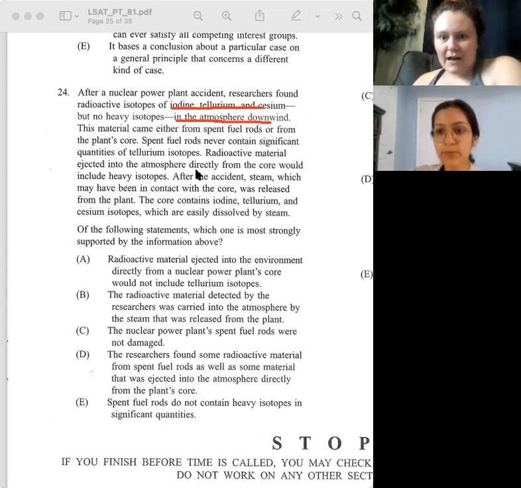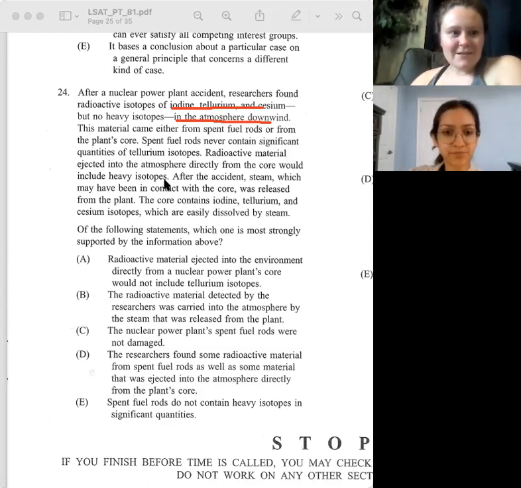Is that a good example of how pausing helps? Yeah, awesome. Go ahead. Oh, I guess it says significant too. So never contains significant quantities. All right. Anyways, continue on.